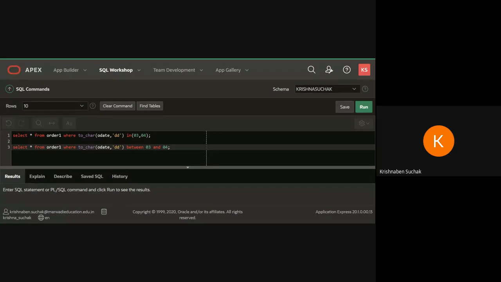Check with s num like, then s name varchar, and don't keep space between varchar and 20. You don't need to keep space between data type and length. Then also between number and 5. Do that and let me know whether it is working or not.